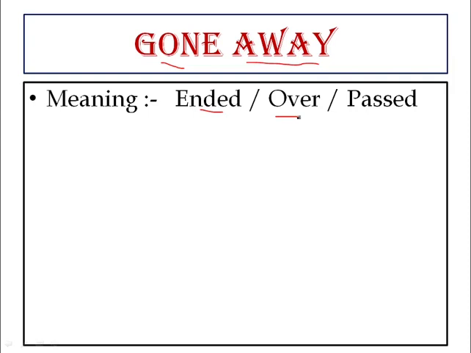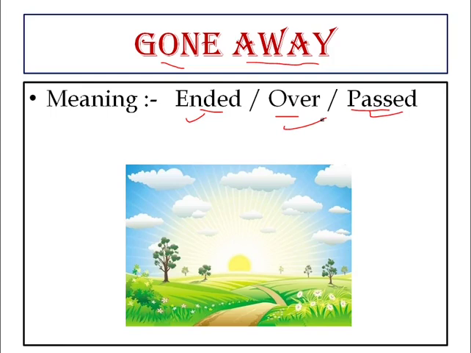We can choose either one word. Gone away means ended, over, or past. In this image, we can see this is a morning scene. The sun is rising.